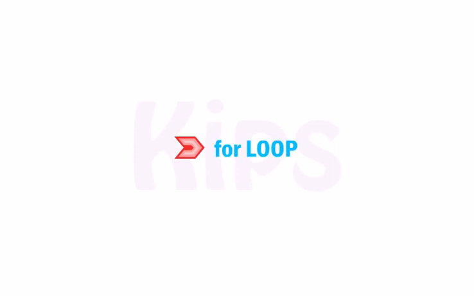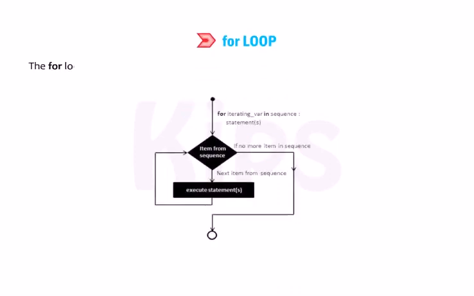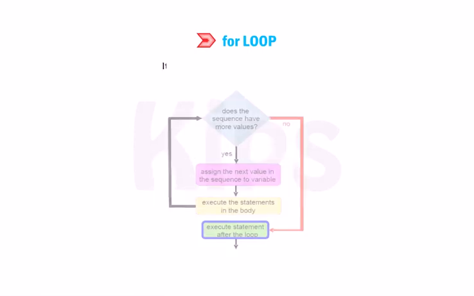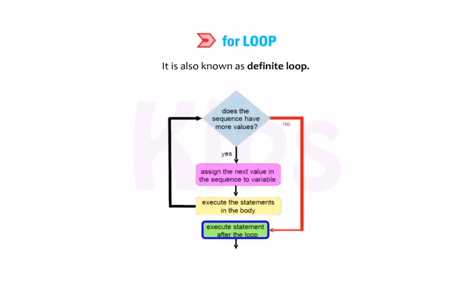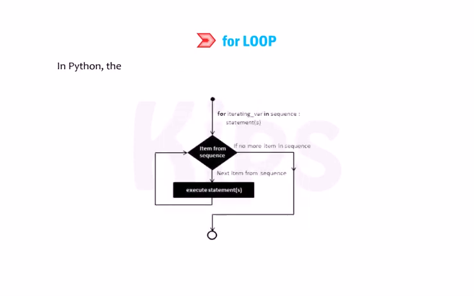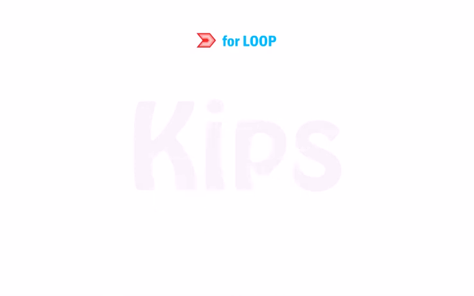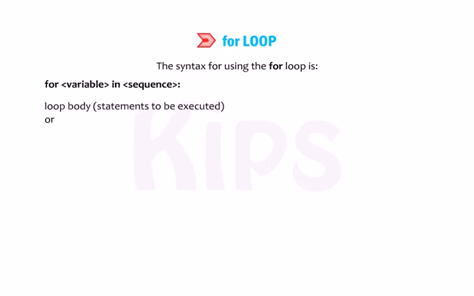Students, now let us understand for loop. The for loop is used when we are sure about how many times a loop body will be executed. It is also known as definite loop. In Python, the working of the for loop is based on various operators and functions. The syntax for using the for loop is: for variable in sequence, loop body, statements to be executed.